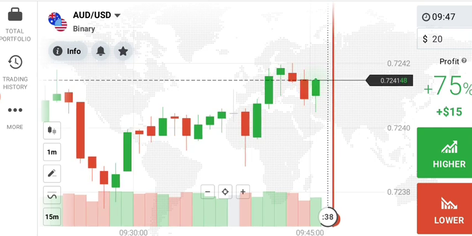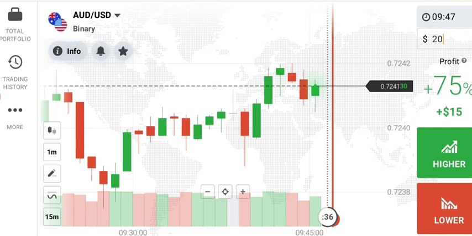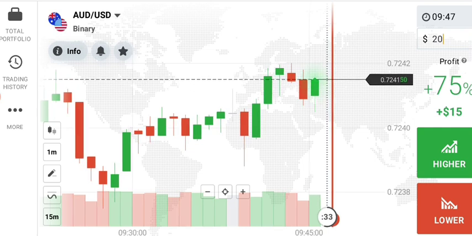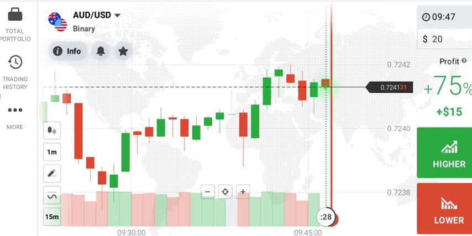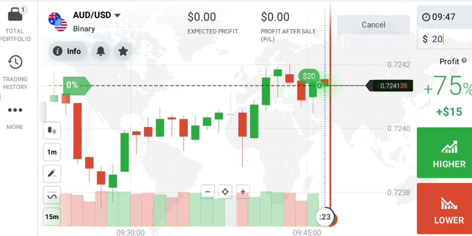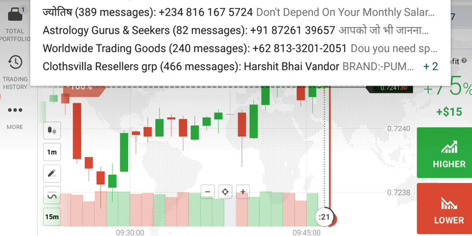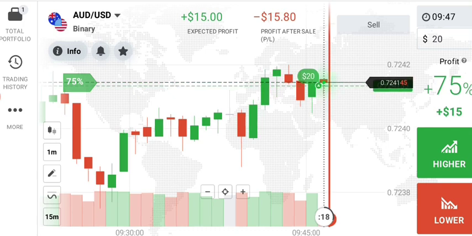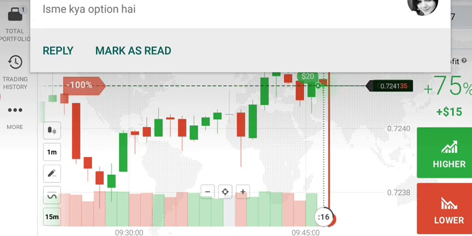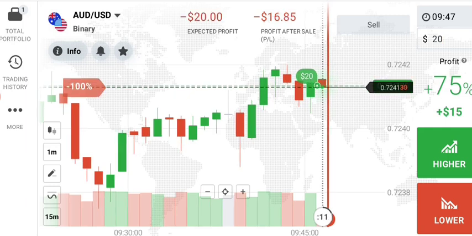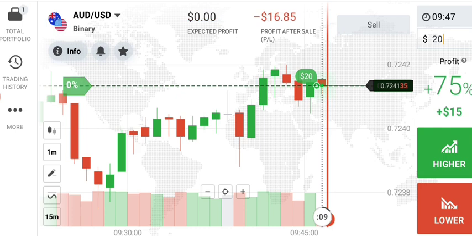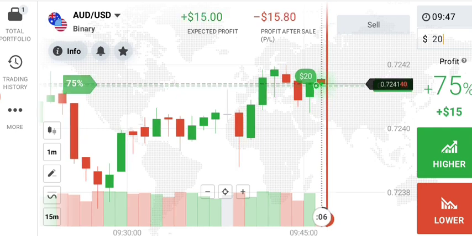Okay, buyers have entered the market. Okay, I'm placing here a higher option, and I'm 100% sure about this candle. It will definitely close above my entry point. Maybe it closes as a weak candle and a red candle, but it will close above my entry point.